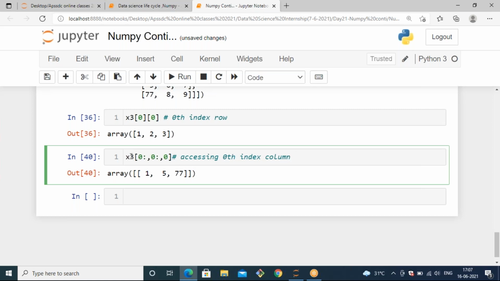It is very important to understand how to access the three dimension arrays. In this case, the first dimension should only be 0, and you can mention the rest of the parameters like a two-dimension array. This 0 should be fixed for three dimensions, because inside the single dimension we have again two dimensions. The index can start from 0, so it is mandatory to be 0. And this part is similar to our two-dimension arrays. So this 0 is for accessing rows and this 0 is for accessing columns.